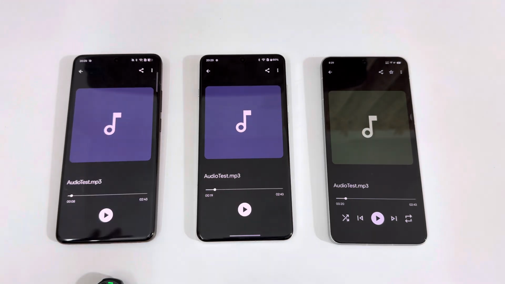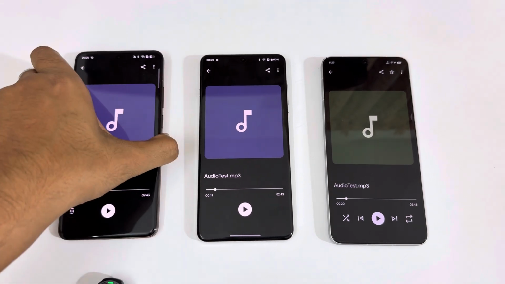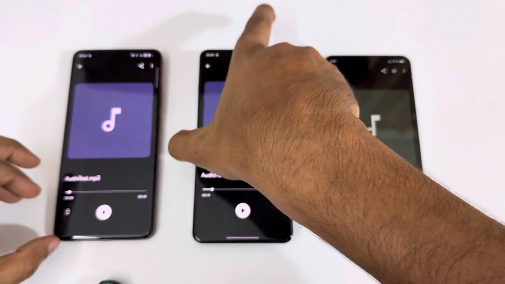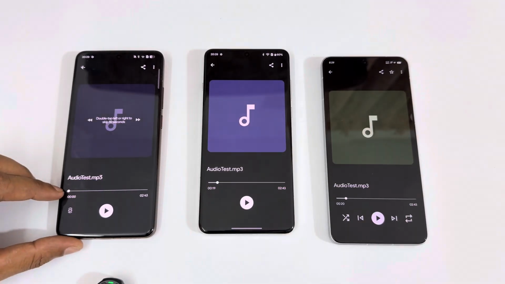I will be comparing the Realme GT7 Pro and the OnePlus 13 side by side.